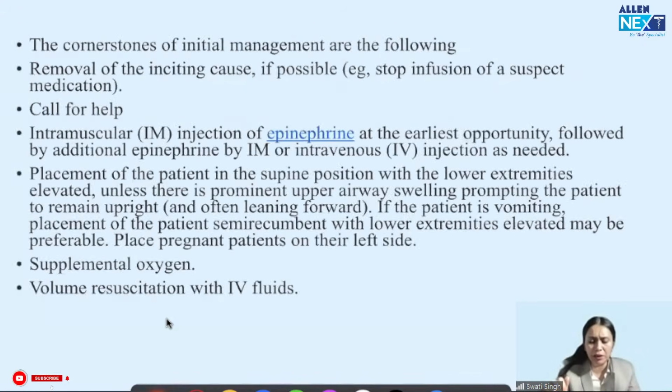Let us talk a little bit about the management of anaphylaxis. Remember, the first drug to remember in anaphylaxis management is epinephrine. If the manifestation is immediate and appears after giving some drug, like a radiocontrast agent, I will immediately stop injecting the drug.